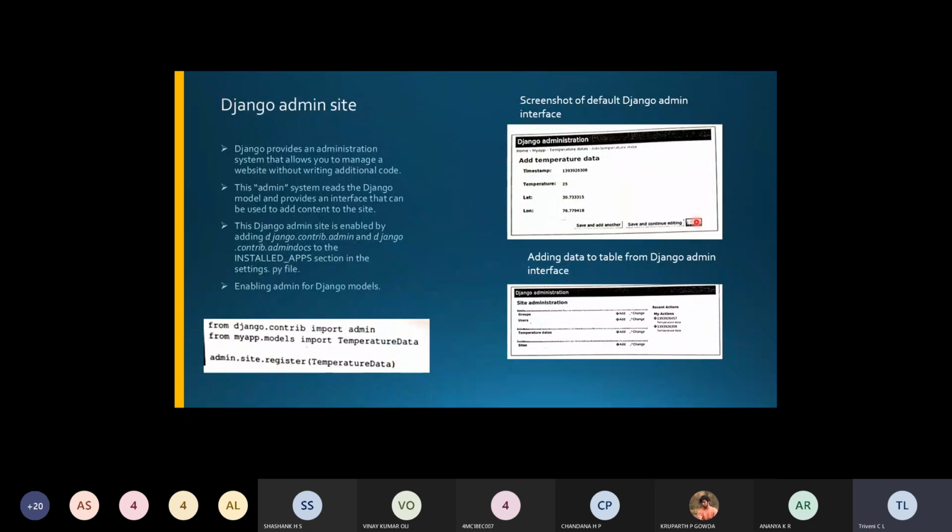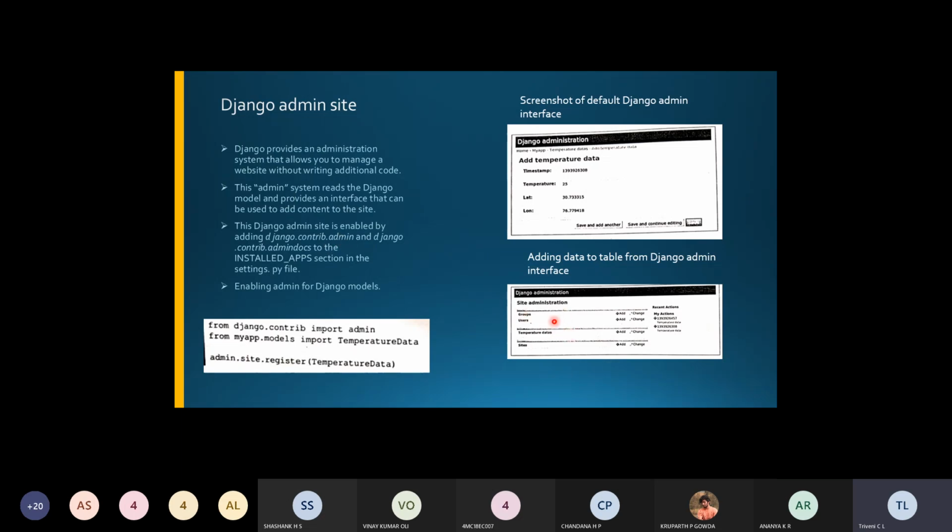Here, this is an interface. You can see this is a screenshot of the Django admin interface. You can see Home, My Apps, TemperatureData. You can see the timestamp, temperature, lat and lon. So this is the added temperature data. This is a screenshot of the admin interface and adding the data to the table from this Django admin interface.